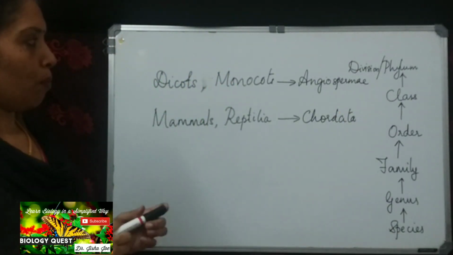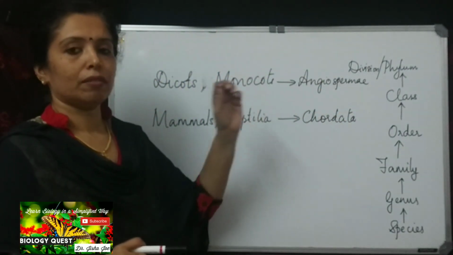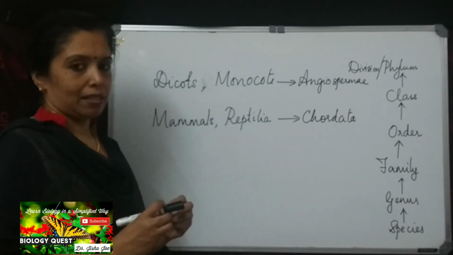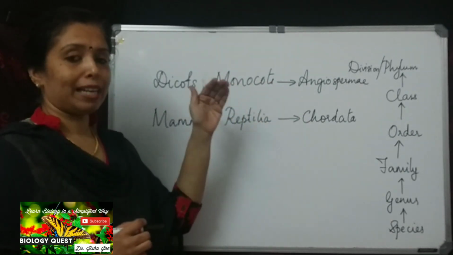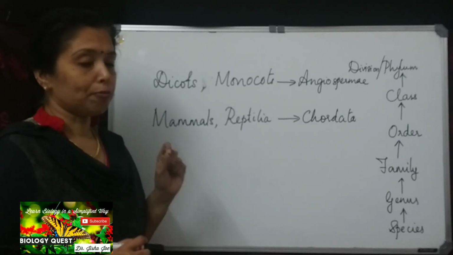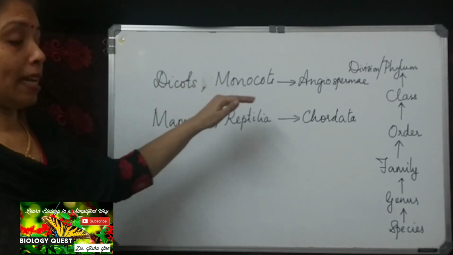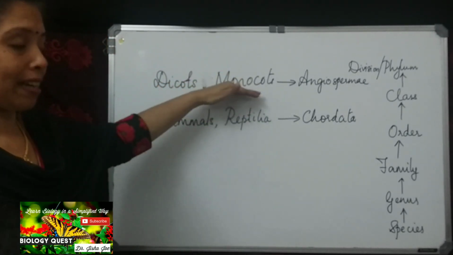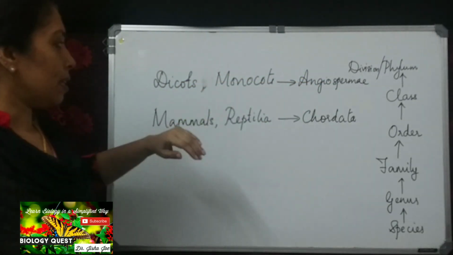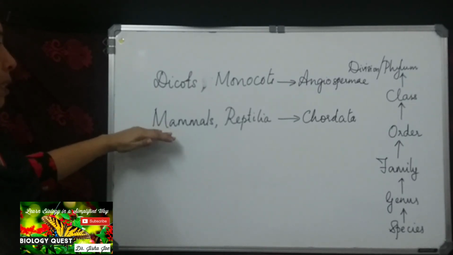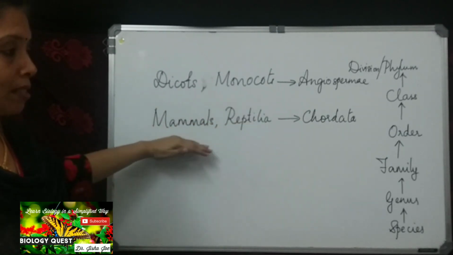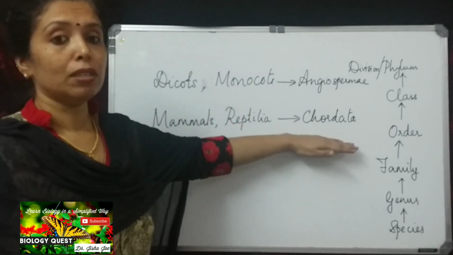So what is a phylum or a division? Phylum refers to an assemblage of closely related classes. We use the term phylum while classifying animals, and we use the term division for the classification of plants. So Dicotyledonae and Monocotyledonae are two different classes coming under the division Angiospermae. Similarly, in the animal kingdom, Mammalia and Reptilia are two different classes coming under the phylum Chordata.